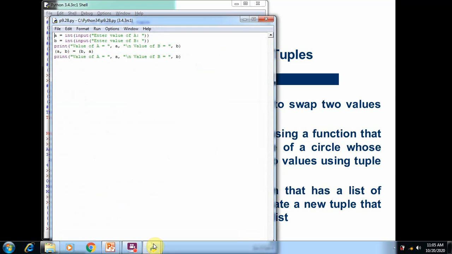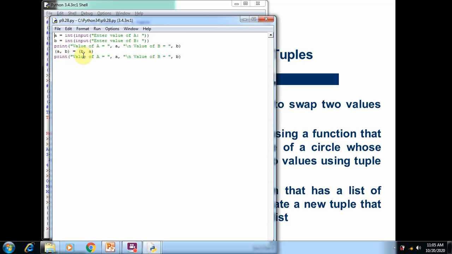In 9.28 you can see two variables created, a and b. Both variable values are accepted using an input prompt, converted using the int function into integers, and stored in the variables a and b. After that, the original values are printed on the screen using the print function, and then we swap the values using the assignment operator.